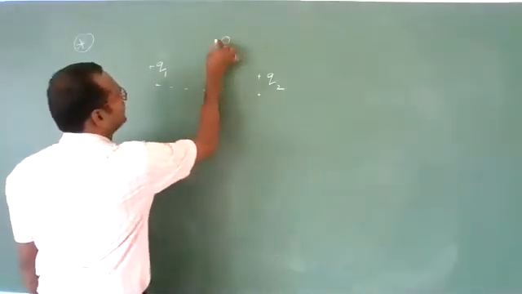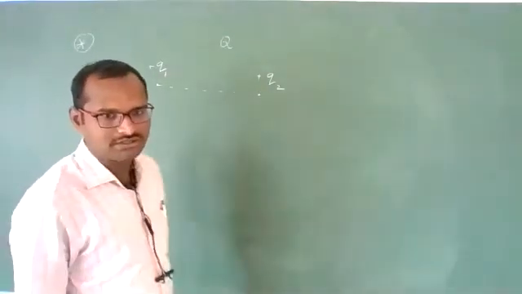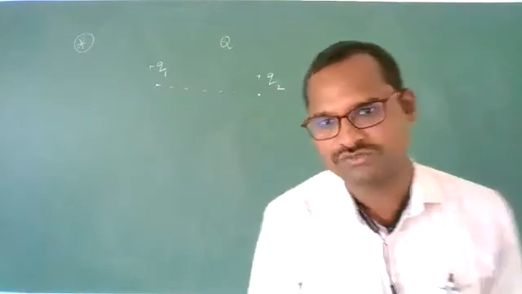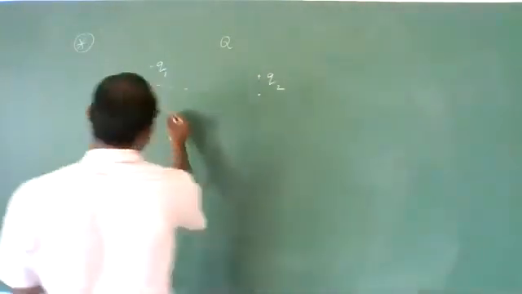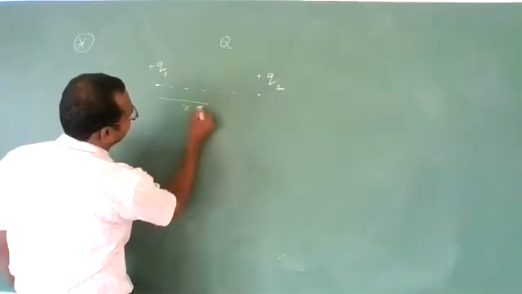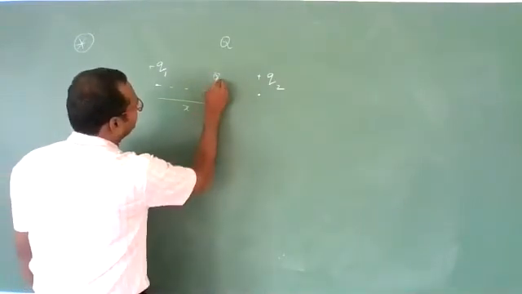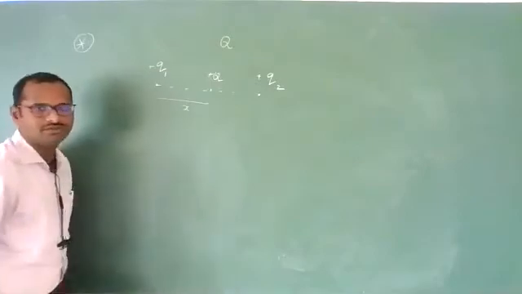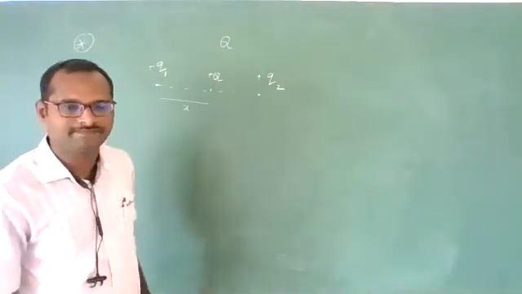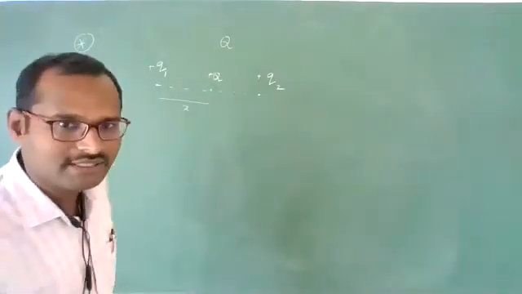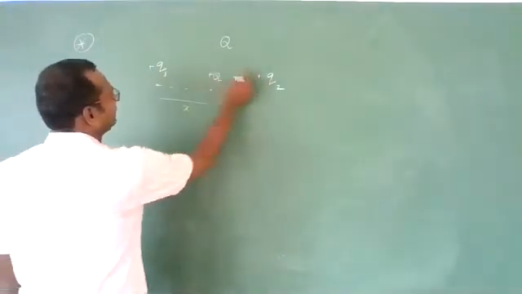If we keep a capital Q charge, capital Q will be in equilibrium position. We should keep it exactly in between the two charges. Let us imagine at a distance x, here I kept the capital Q charge. This is also positive. However, this will be in equilibrium because these two are of opposite nature. Anyhow you will get it. But check any one of these two.